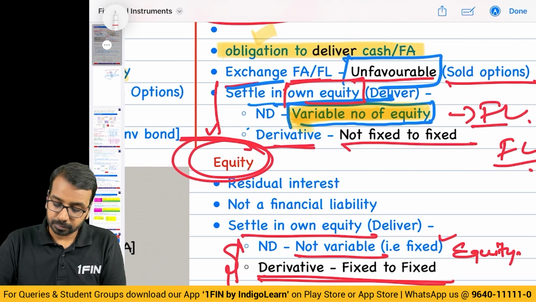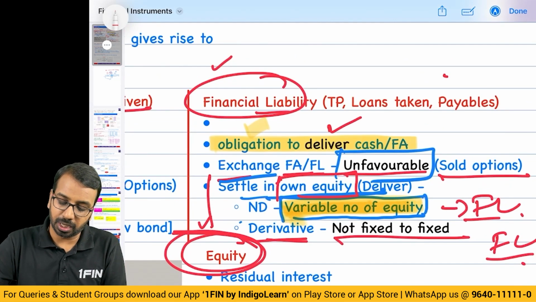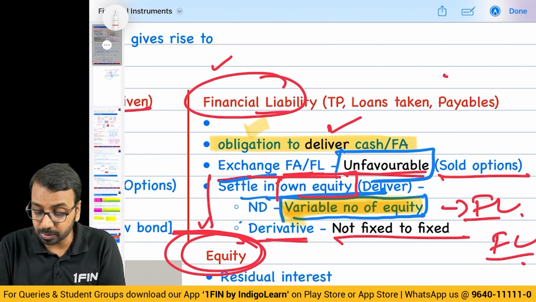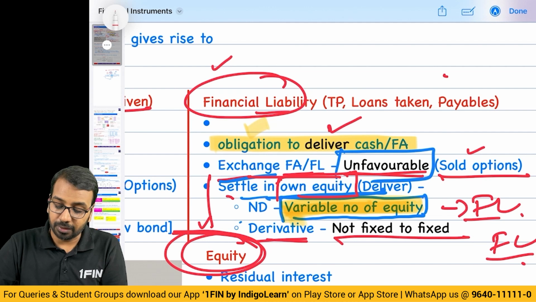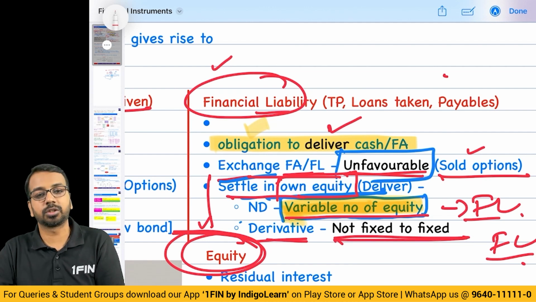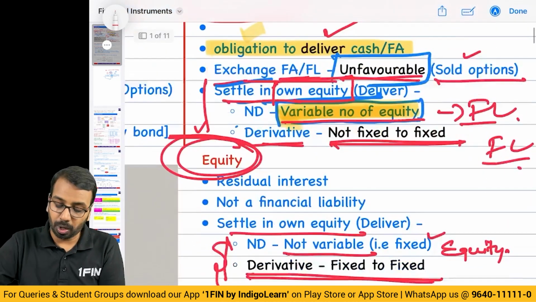Alright. So a quick recap. For financial liability, there is an obligation to deliver cash, or to exchange financial assets or financial liabilities on unfavorable terms, and an example is if you have sold an option. If you settle in own equity by a variable number of equity instruments, or not fixed to fixed in case of a derivative contract, then in that case this becomes a financial liability. What is equity?